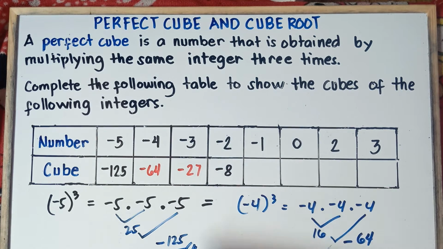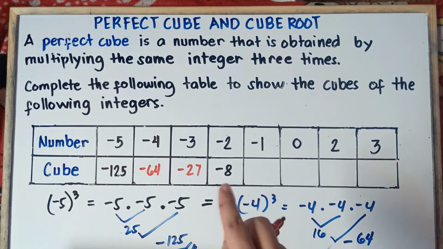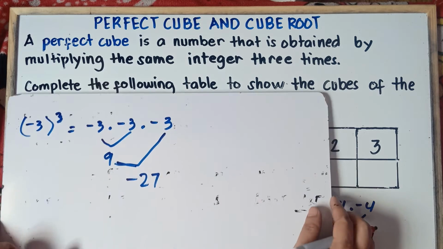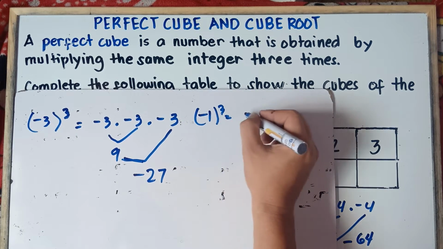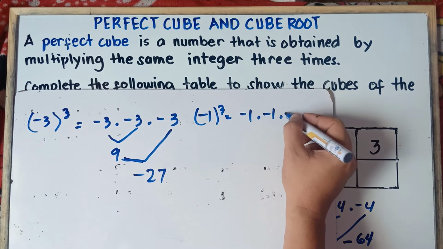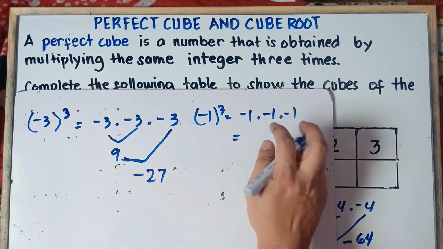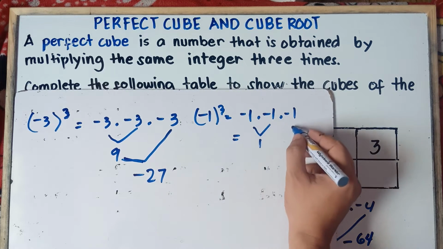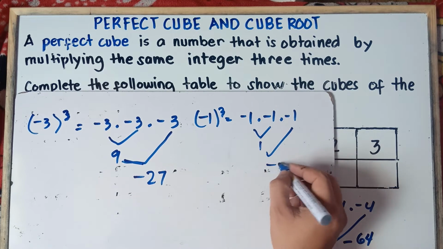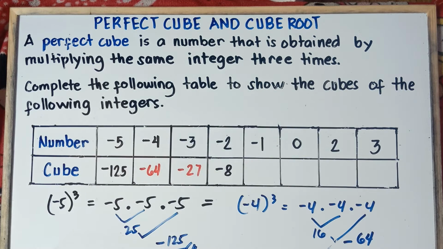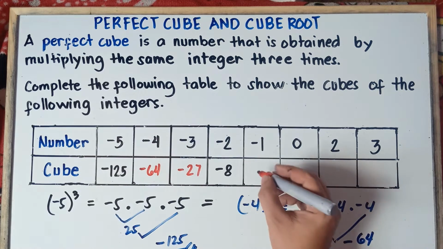And for negative 2, that's negative 8. So negative 2 times negative 2, that's positive 4. Times negative 2, that's negative 8. And for negative 1, so negative 1 cube. Alright, so this will be negative 1 times negative 1 times negative 1. Negative times negative, that's positive 1. Times negative 1. Positive 1 times negative 1, that's negative 1. So our answer is negative 1.